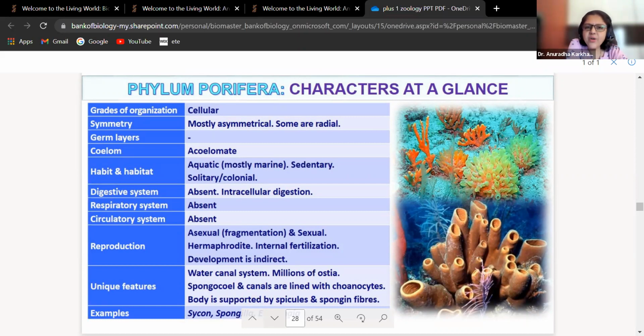Here they have given the word choanocytes, earlier they gave collar cell, that is why we said choanocytes and collar cells are the same. Body is supported by spicules and spongin fibers. Examples, Sycon, Spongilla and Euspongia. Understood? If you remember this one chart, your entire Porifera fits in your mind. This one chart is more than enough. That's why I said it's very easy. Kingdom Animalia is very easy to understand and remember if you know the basics.